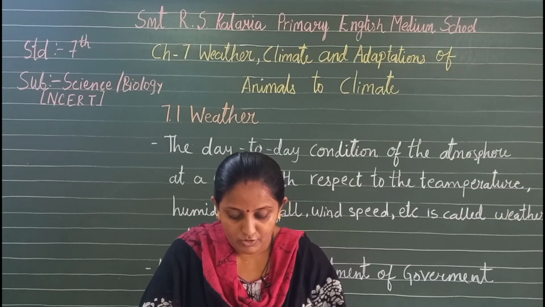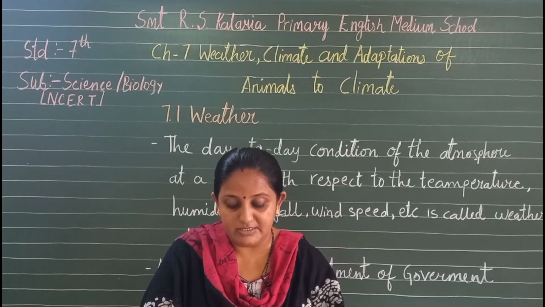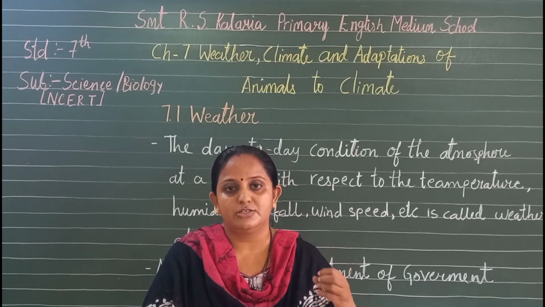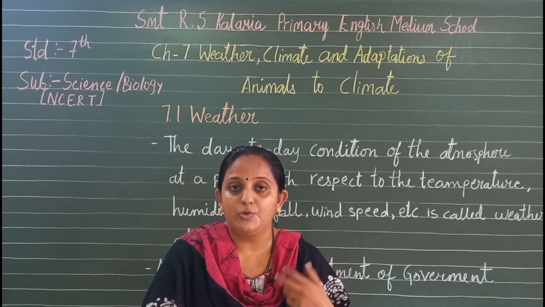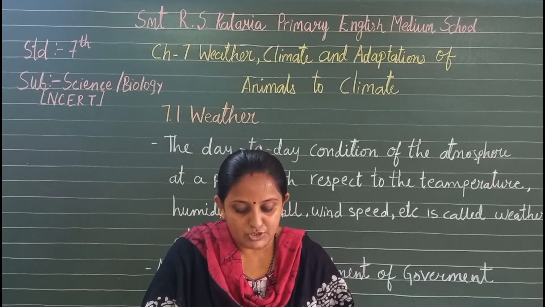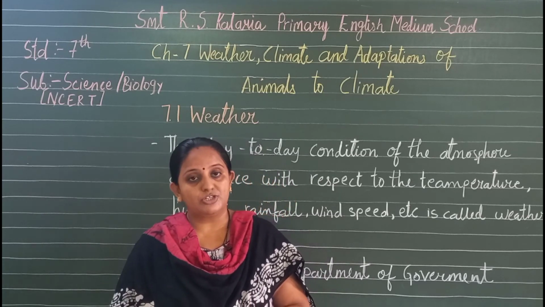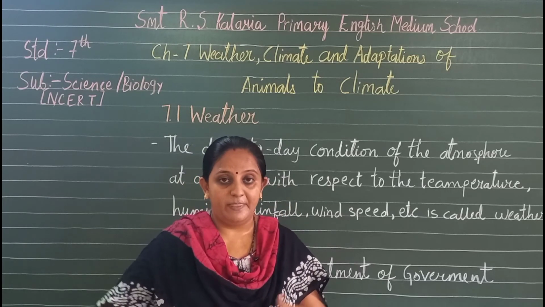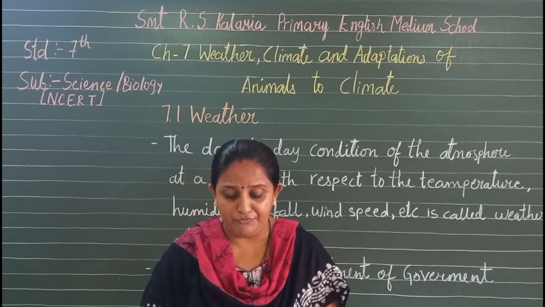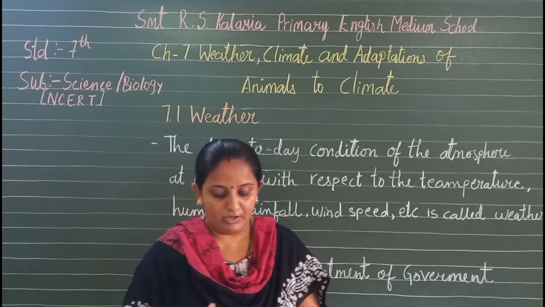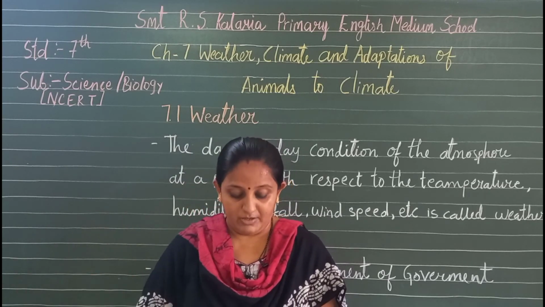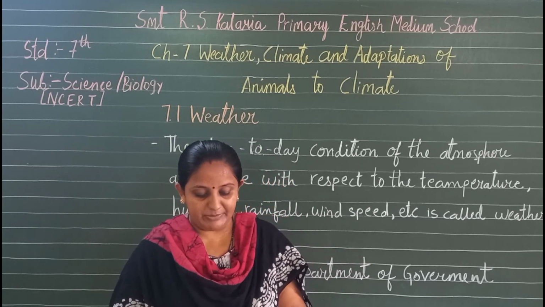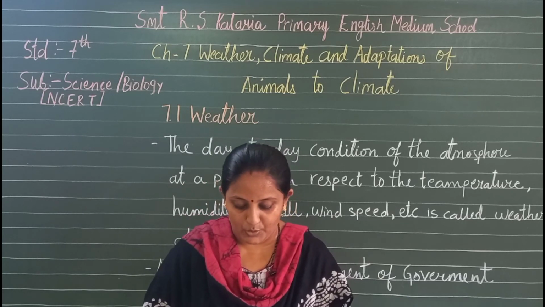Now here Bujo is wondering who prepares these reports in the newspaper. We are getting certain reports of weather, isn't it? Temperature, humidity, rainfall. Now Bujo is wondering who prepares this report. So the weather reports are prepared by the meteorological department of the government. These departments collect data, temperature, rainfall, humidity, moisture, wind, etc., which makes the weather prediction.